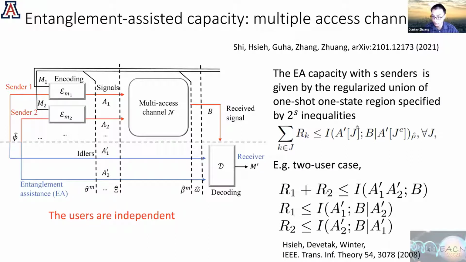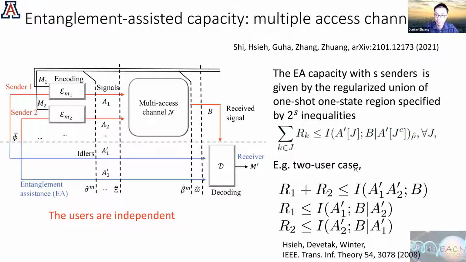And the capacity is the regularized region of this one-shot, one-state region, also of a mutual information form, but now it's a conditional mutual information where J is any set of users. To better understand this formula, you can consider a 2 user case. If you choose J equals both users, 1 and 2, it's the mutual information between the entanglement assistance of user 1, user 2, and the received signal state. You can choose J equals 1, so it's the single sender formula, with A1 conditional on A2, and this is A2 conditional on A1. These 3 formulas together decide the one-shot, one-state capacity region, and in general, you have to regularize.